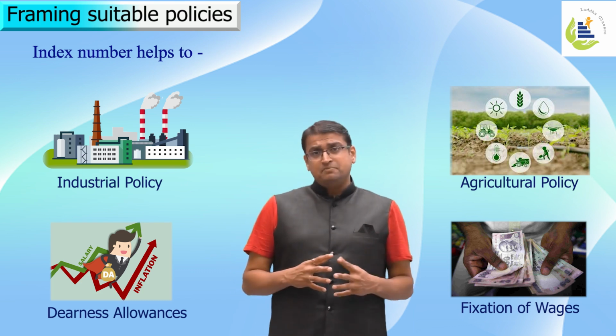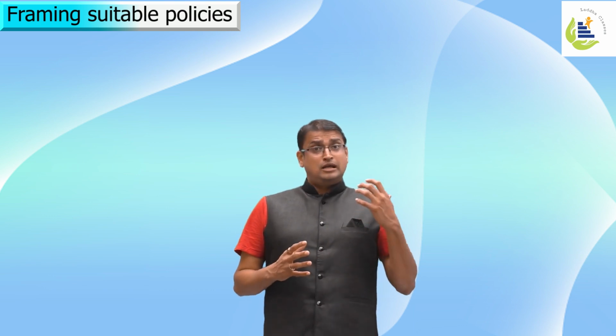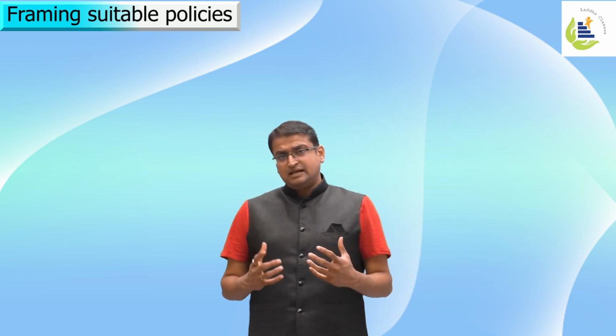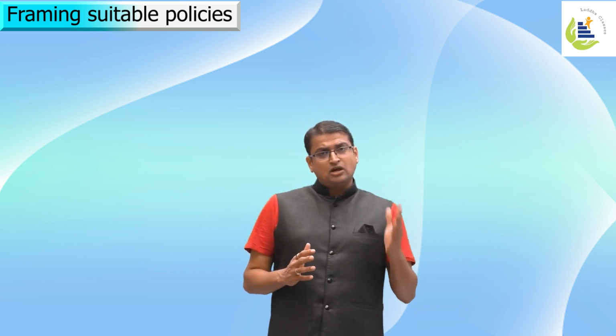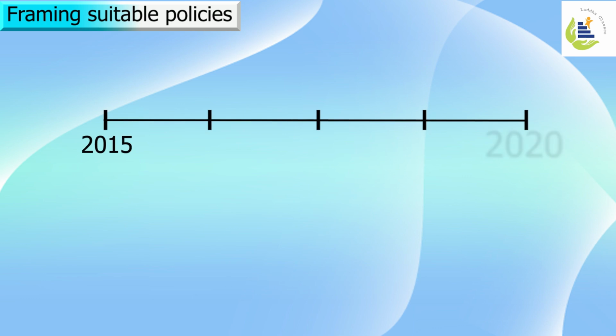I'll give you two examples to understand the whole thing, that is, how index number is useful in knowing the effectiveness of existing policies and what changes need to be done. Let us understand with this example of cost of living index number. So let's say for the period of 2015 to 2020, I calculated cost of living index number.